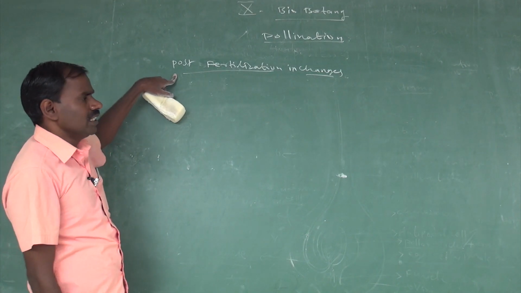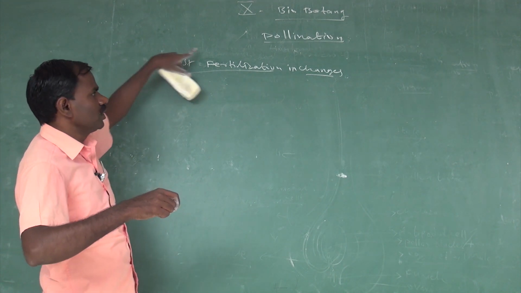Next, post fertilization changes. What changes occur in the post fertilization process?